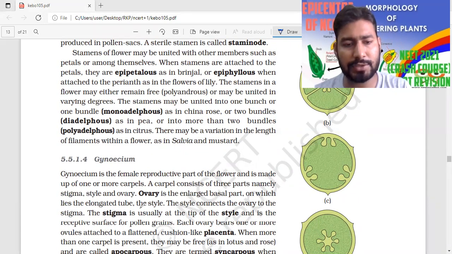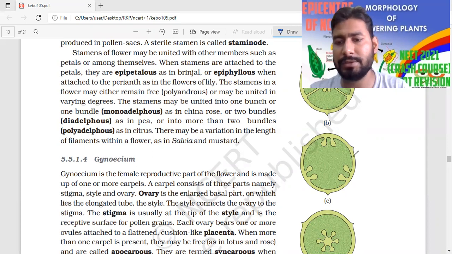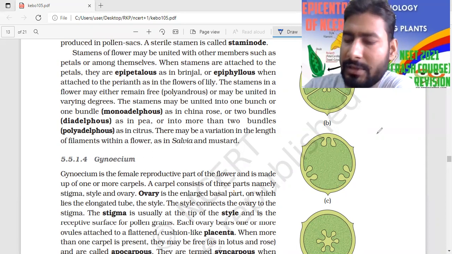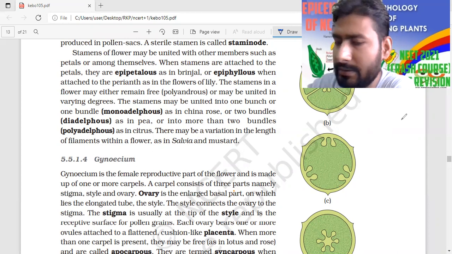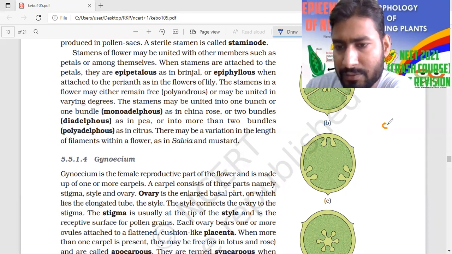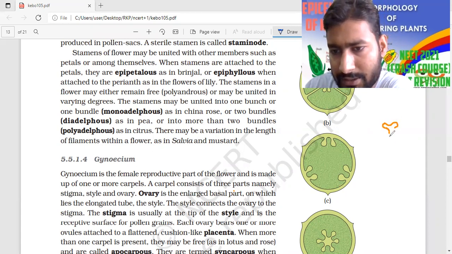The gynoecium is the female reproductive structure, and it has three different parts. This gynoecium is classified into three different parts. Just look at the structure. I'm drawing the structure.